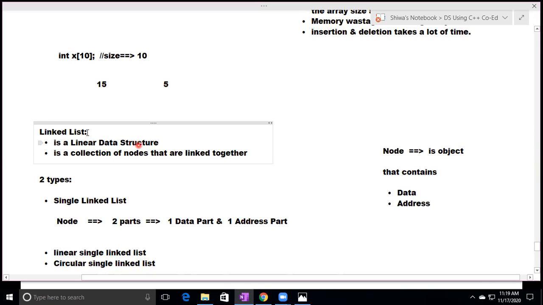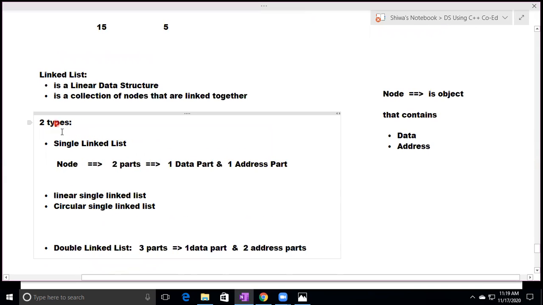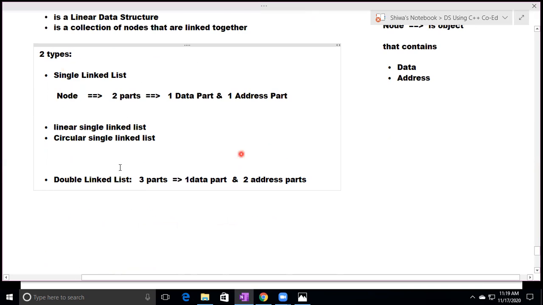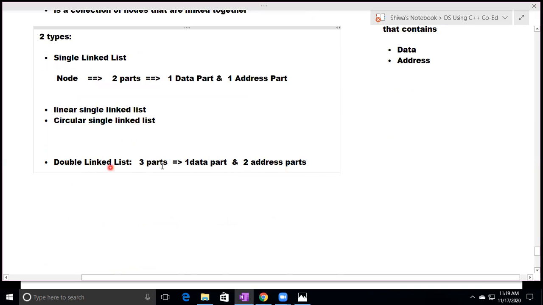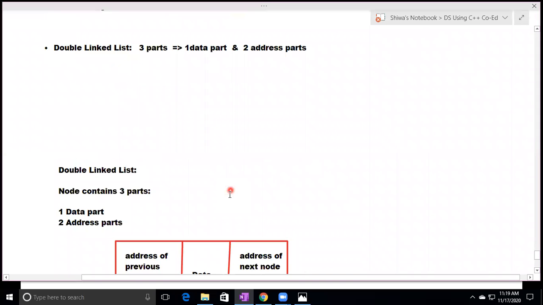In the linked list, two types are there: single linked list, double linked list. In the single linked list, the node contains two parts, one data part and one address part. It holds data and the address of the next node. In the double linked list, the node contains three parts, one data part and two address parts. It holds data, the address of the next node and the address of the previous node.